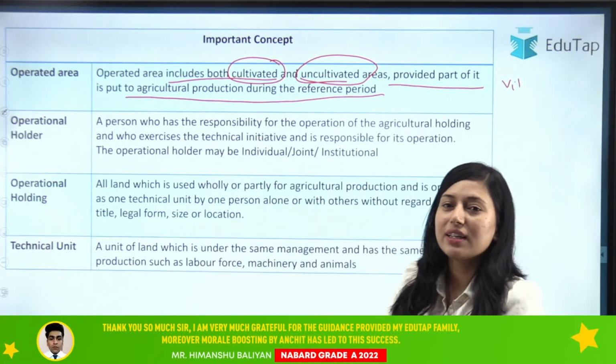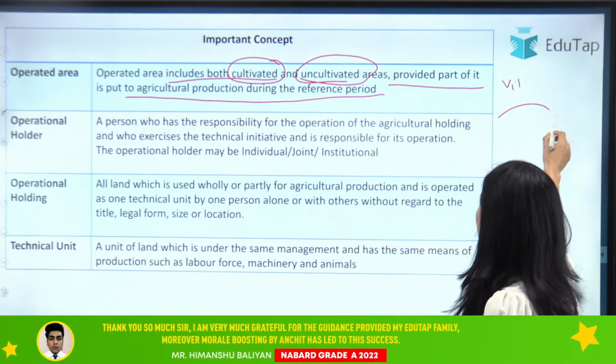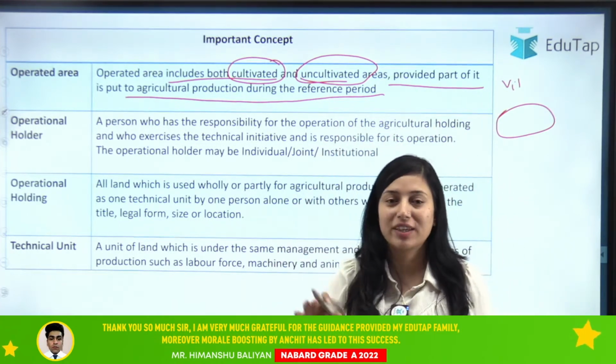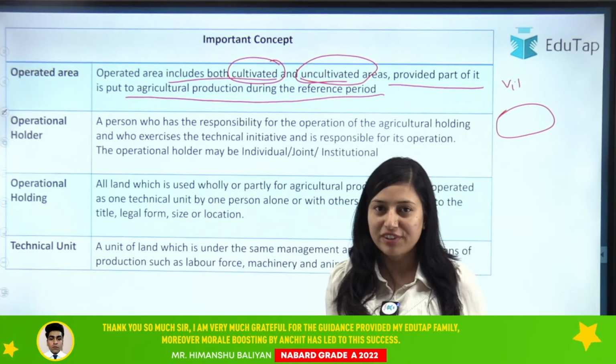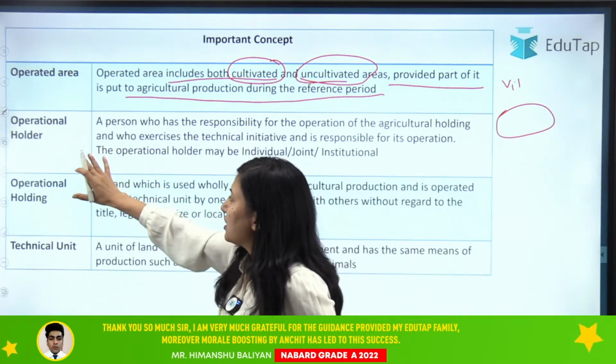So in that village, the people are primarily dependent on agriculture, right? So all kind of land area that is present in that village, whether it is cultivated or not cultivated for a reference period, that is your operated area. Clear?